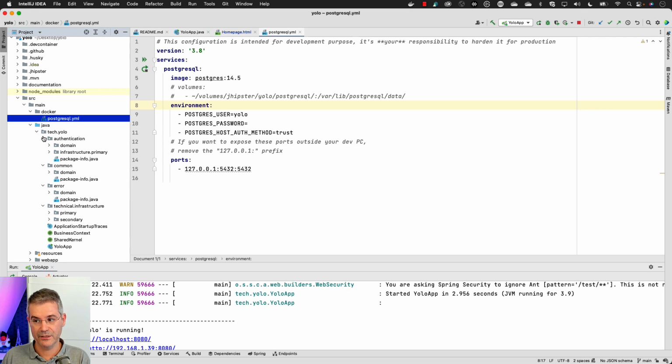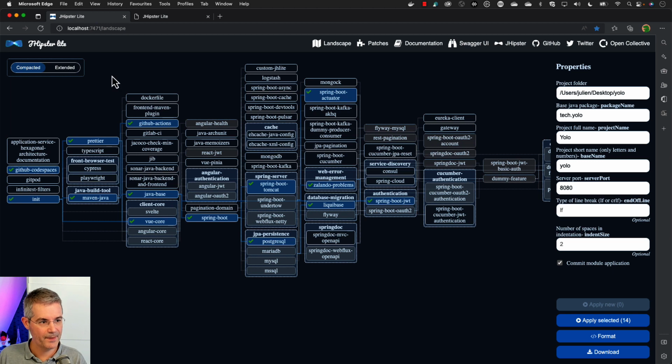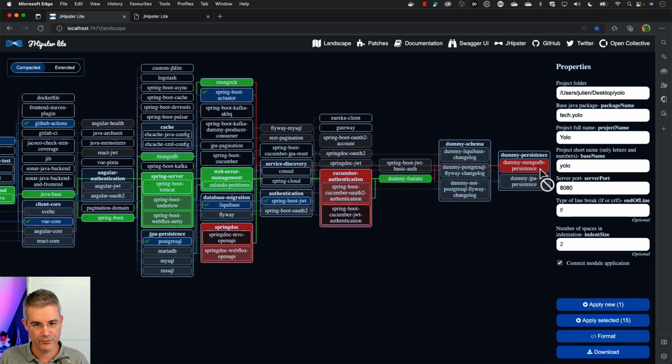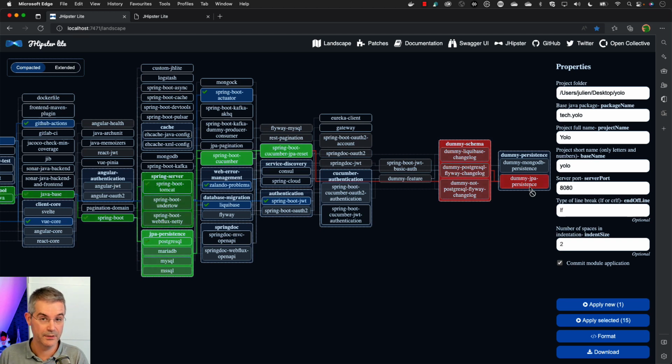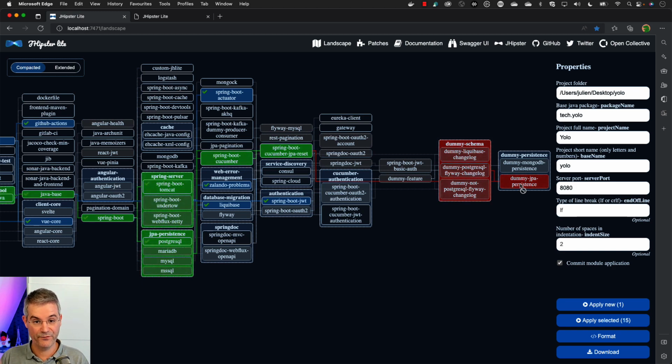If you want to test it, the easiest way is to go back here to JHipster Lite, sorry. And we're going to select a few things. First of all, I want the documentation for Hexagonal Architecture. That's going to help us. And here we've got what we call dummy, a sample app showing you how you should do a Hexagonal Architecture. So I want to use the dummy feature here. That also allows me to show you what happens when not all the modules can work together. You can see I've got some red stuff here, so I need to fix some things. It's because I need to select some features, and JHipster Lite doesn't know which feature to choose at the moment.